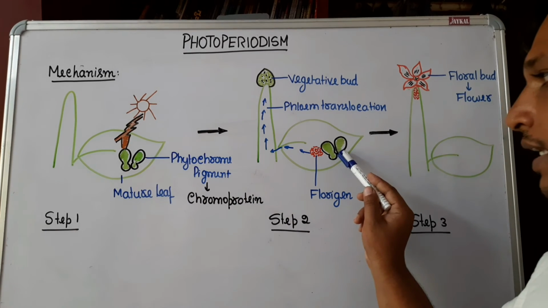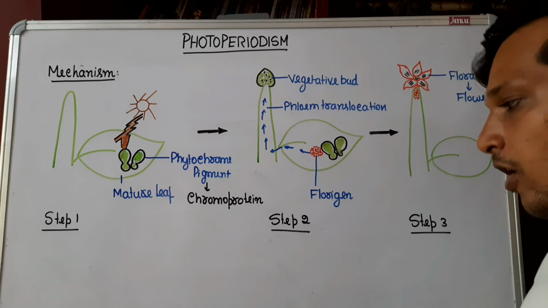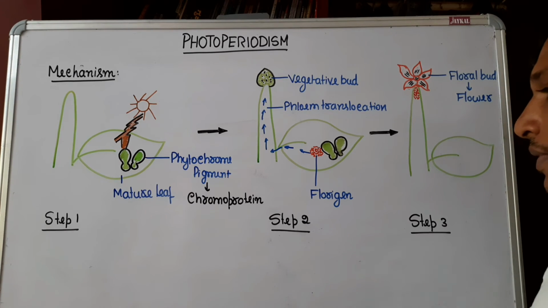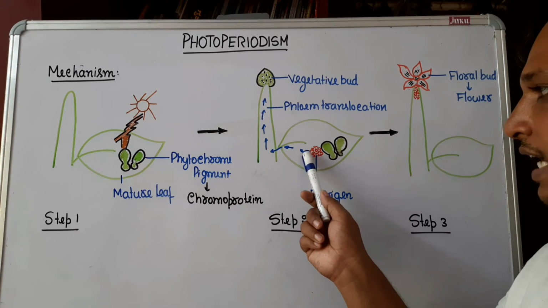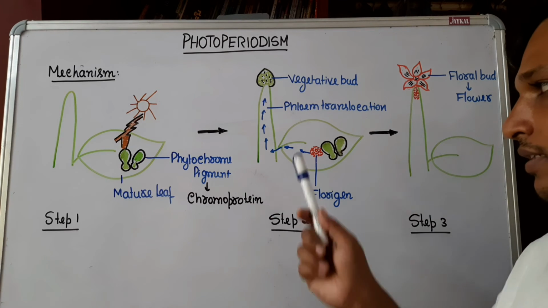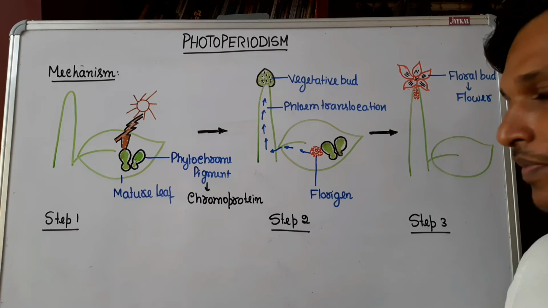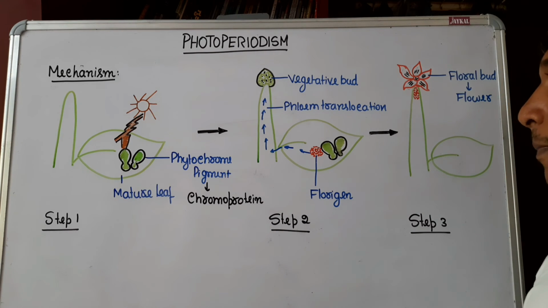Once it perceives the light, it synthesizes a hypothetical chemical or hormone. Hypothetical means it is not yet isolated, called florigen. Florigen is translocated to the tip of the stem through the phloem. It is called phloem translocation, because most of the phytohormones are carried by the phloem.